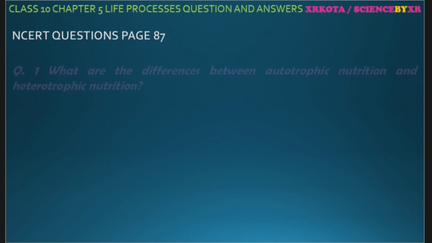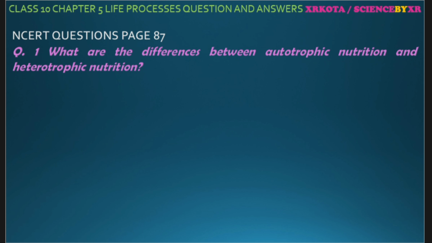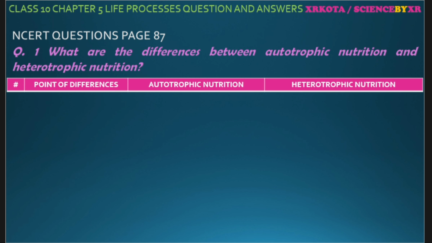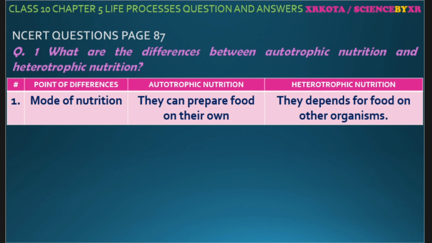Okay, next are the questions given on page number 87. What are the differences between autotrophic mode of nutrition and heterotrophic mode of nutrition? So there are several differences. Let us tabulate them. This way we will make a table. Point of difference, autotrophic and heterotrophic. The first point, mode of nutrition.